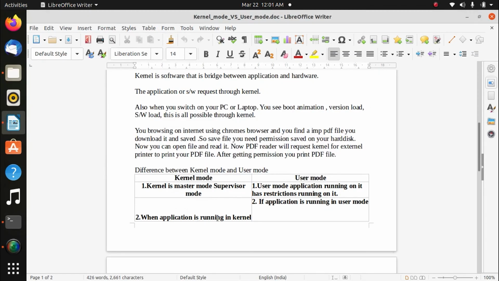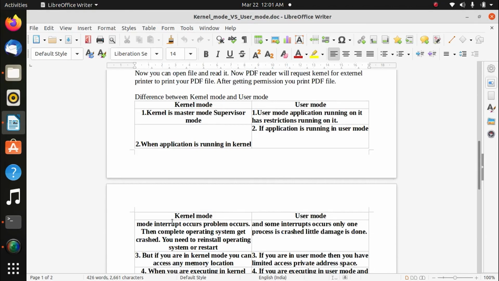When an application is running in kernel mode and an interrupt occurs, a problem occurs, the complete operating system gets crashed and you need to reinstall the operating system or restart. Remember that kernel is a hardware program. It is a combination of software and hardware program. And if it fails, if the system did not start or did not reboot, then you need to reinstall the system. That's what it tells. And if an application is running in user mode and some interrupt occurs, only one process is crashed, little damage is done.